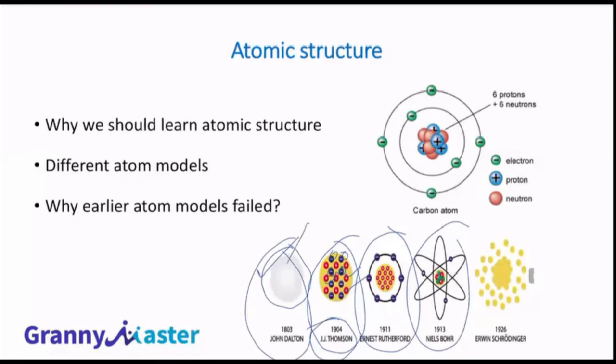So the John Dalton model, at a later stage, was discarded. The J.J. Thomson model came when the question arose based on the stability of the atom. That model also was rejected.